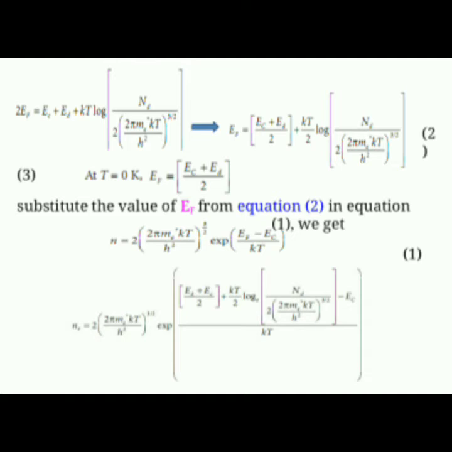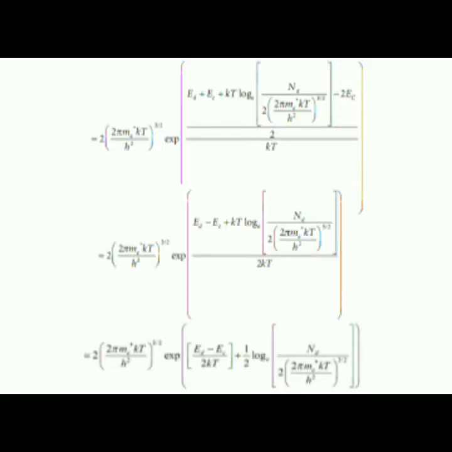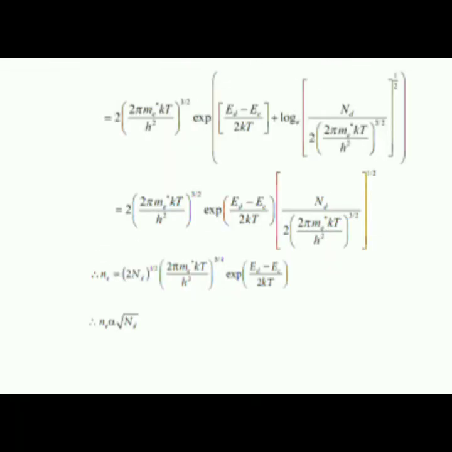After substituting and evaluating, we get the final equation as Ne is equal to (2Nd) whole power 1/2 into (2π me* kT by h²) whole power 3/4 into exponential of (Ed minus Ec) by 2kT. Here, Ne is directly proportional to the square root of Nd.